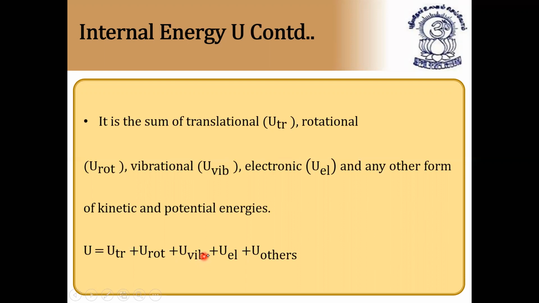It depends on what? Quantity of matter. For example, if work is done on the system, its kinetic energy increases. As the kinetic energy and potential energy increase, or translation, rotation, any of these increase, the internal energy of the system will change. So that's why internal energy is an extensive property. It depends upon the quantity of matter, and it is the total sum of the translational, rotational, vibrational, electronic, and any other form of kinetic and potential energy. It is called internal energy. I hope it is clear. Next.